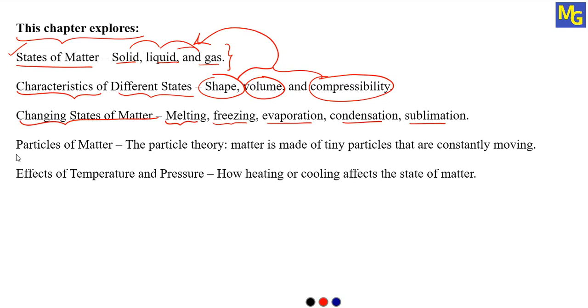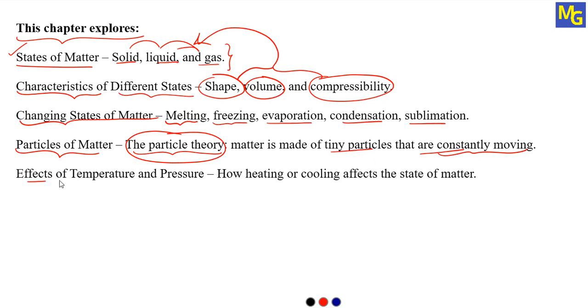Then we are going to study the particles of matter, that is called the particle theory. Matter is made up of tiny particles and they are constantly moving. This is given in the particle theory, and we are going to study this theory in detail in the next videos.